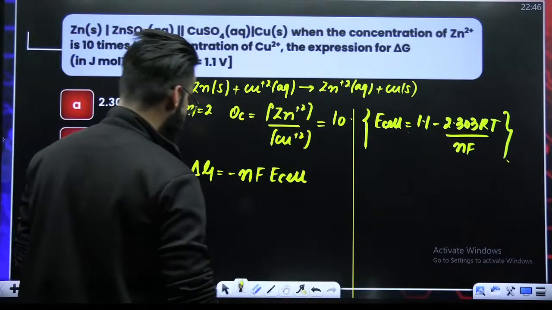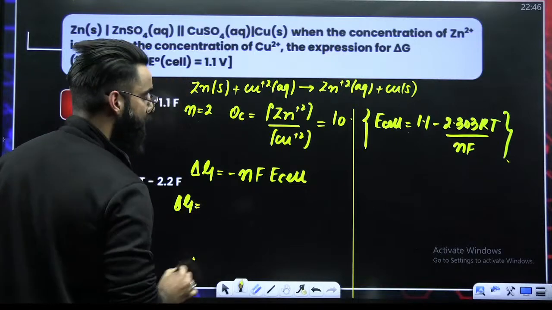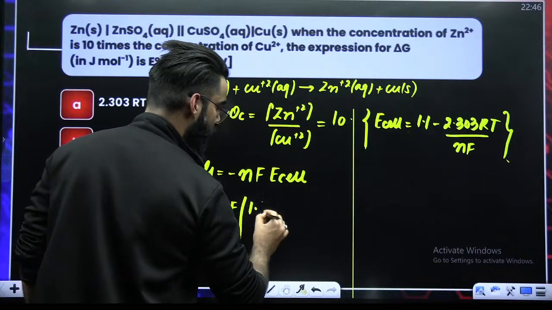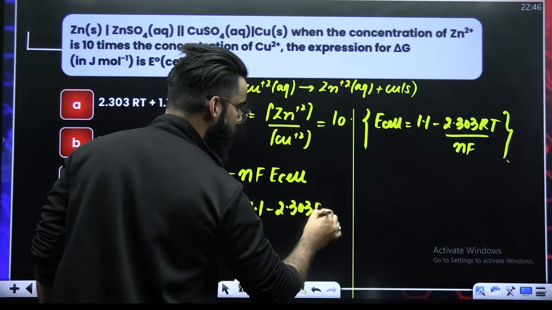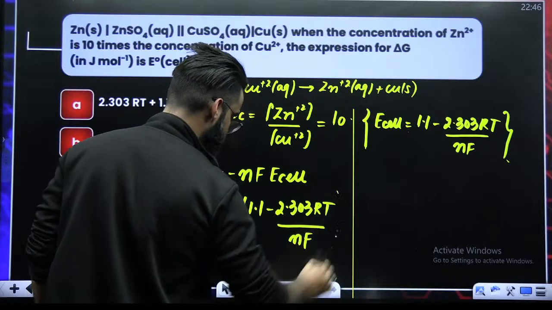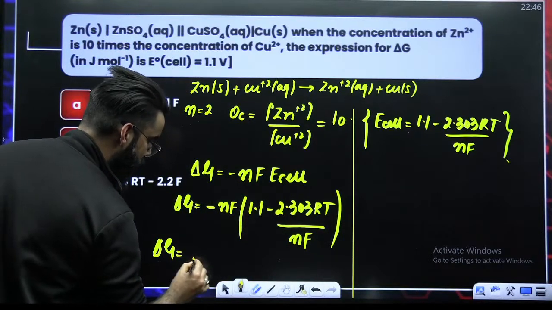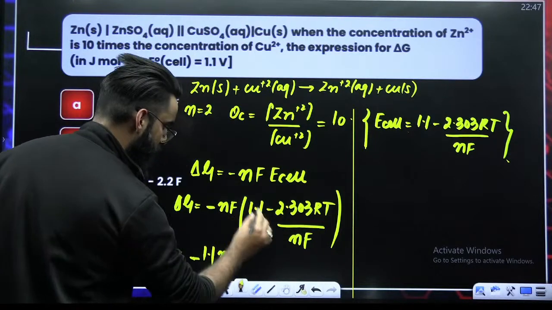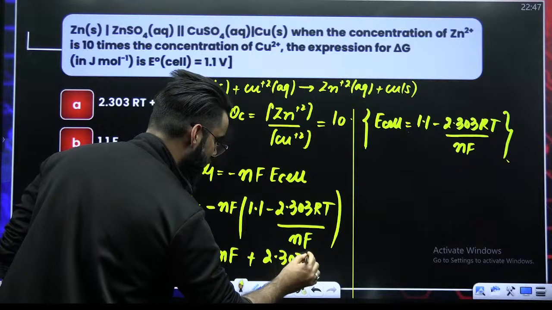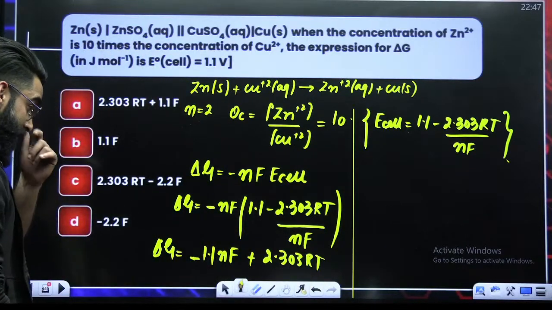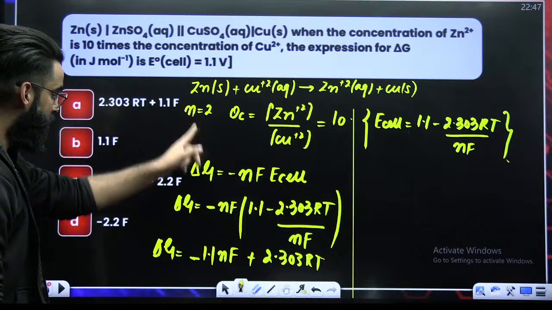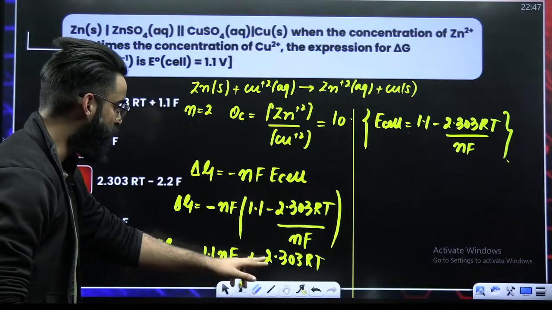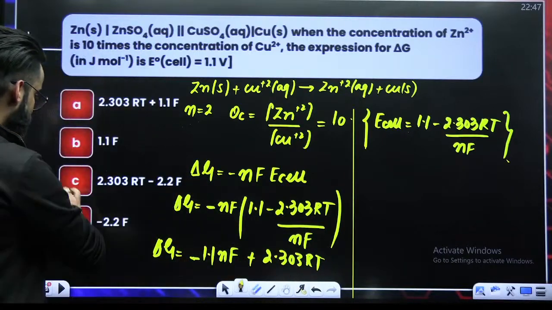My dear students, if I got my E cell, I can write delta G is equal to minus NF times E cell, which is 1.1 minus 2.303 RT divided by NF. So delta G becomes minus 1.1 NF plus 2.303 RT. NF gets cancelled here. So now you know the value of N. N value is 2, so it becomes 2.2F here. So the final answer is going to be 2.303 RT minus 2.2F. So this is the final answer, option C.